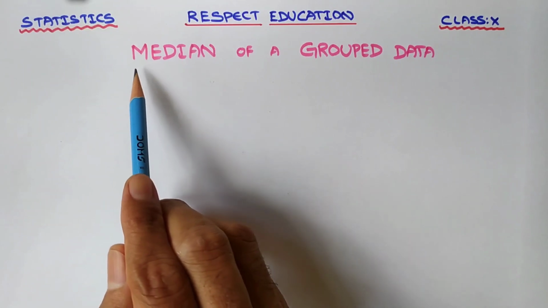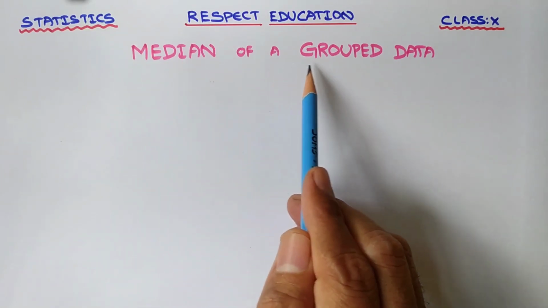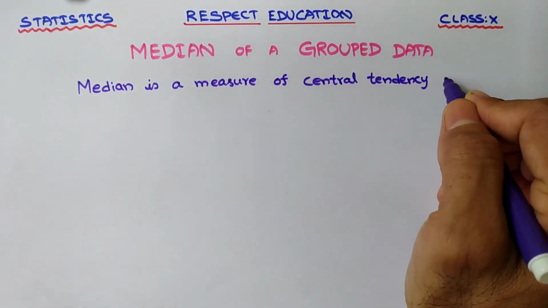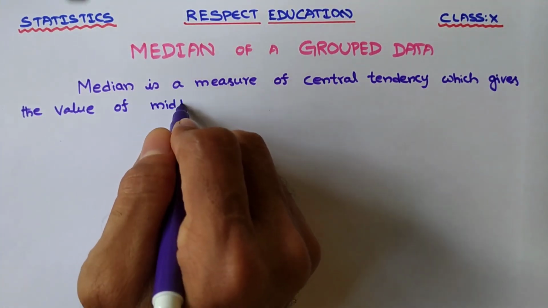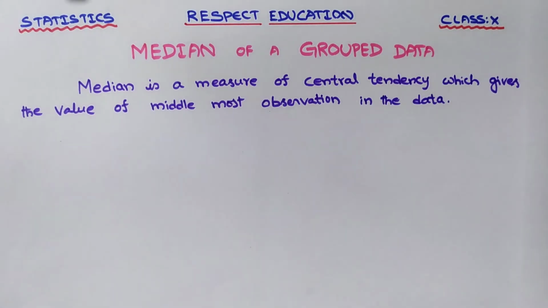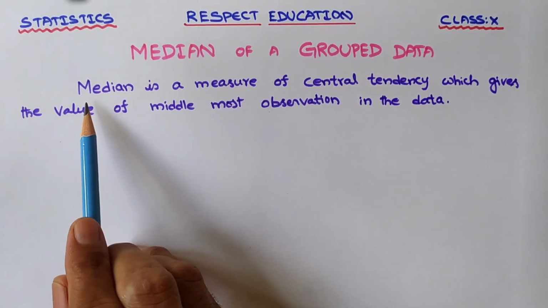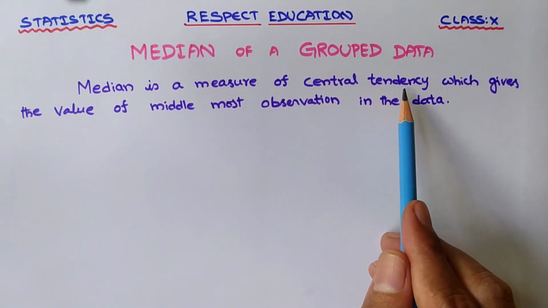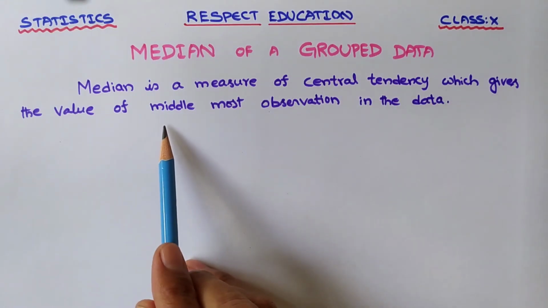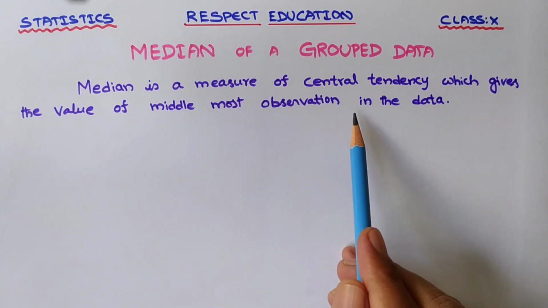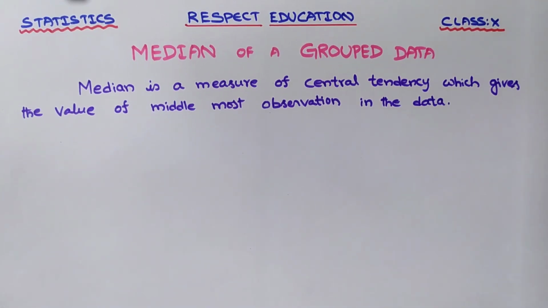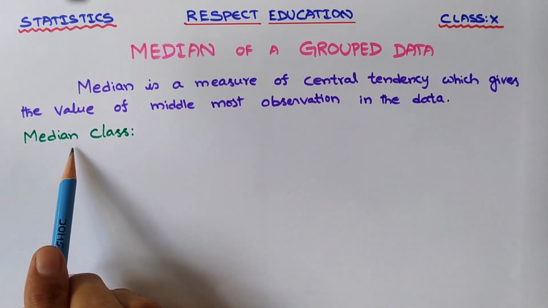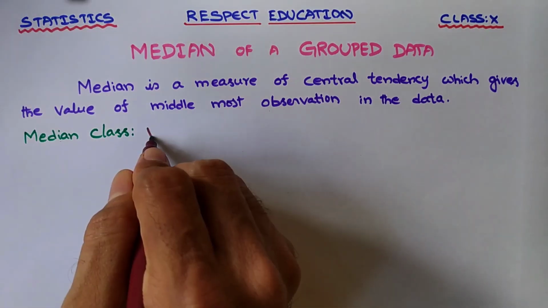Now we see median of a group data. If we see the definition of median, median is a measure of central tendency which gives the value of middlemost observation in the data. Now we see what is a median class.